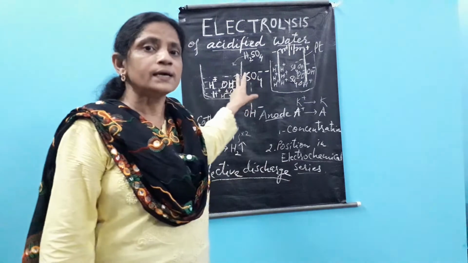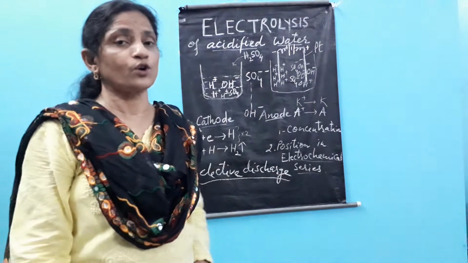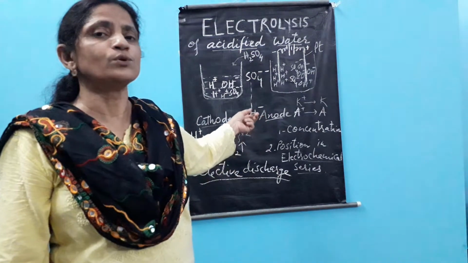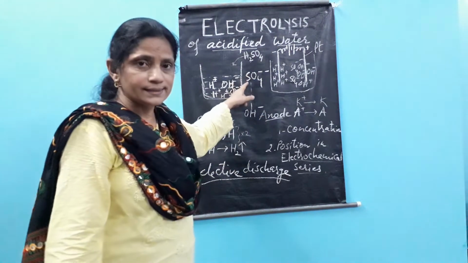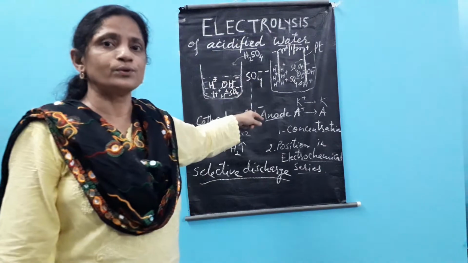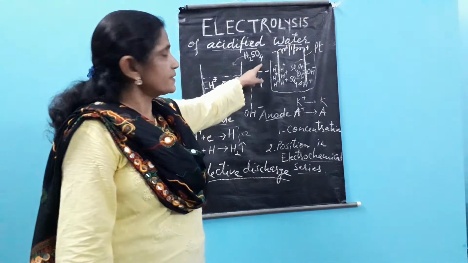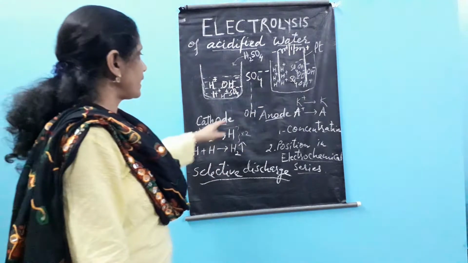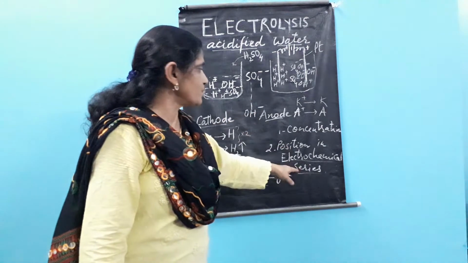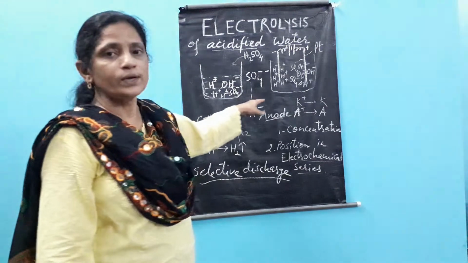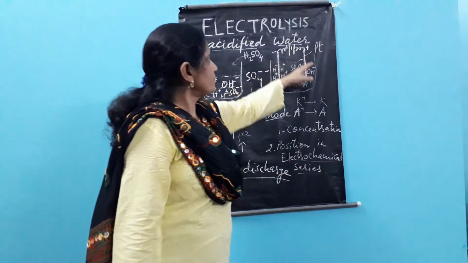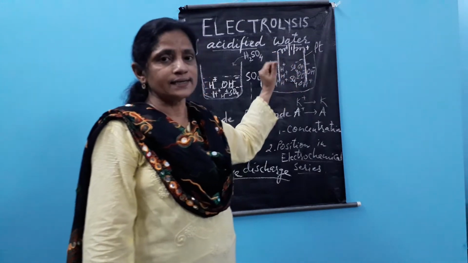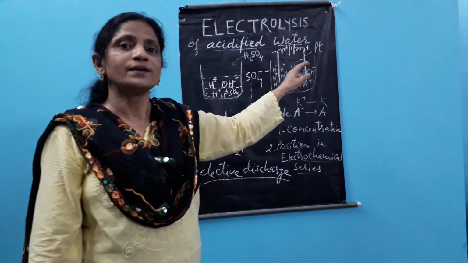In the electrochemical series for all the anions and all the cations, we cannot remember all that, and we don't want to at this level. You only want those which you require. Here the sulfate ion is at a much higher position and the OH ion is at a much lower position, and because its position is lower, the OH ion is selected. So out of these two ions, without any confusion, the OH ion gets selected and the SO4 ion is not.